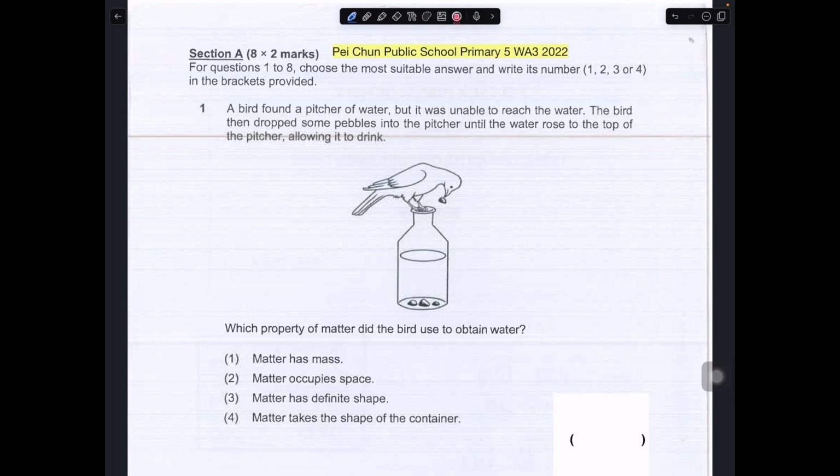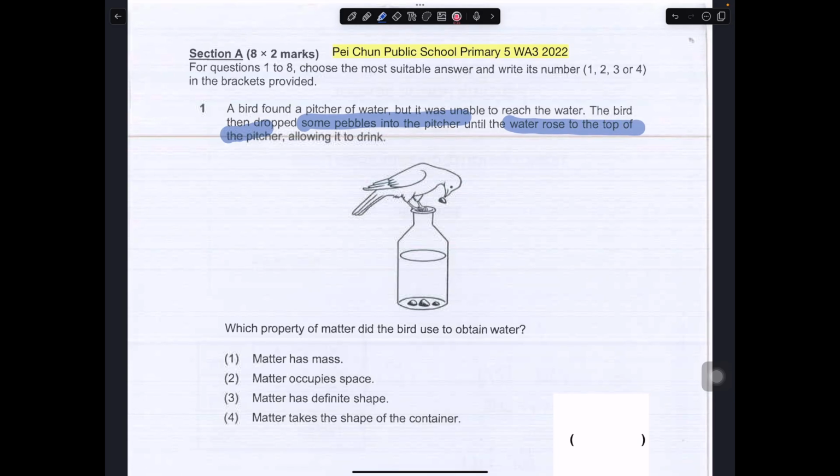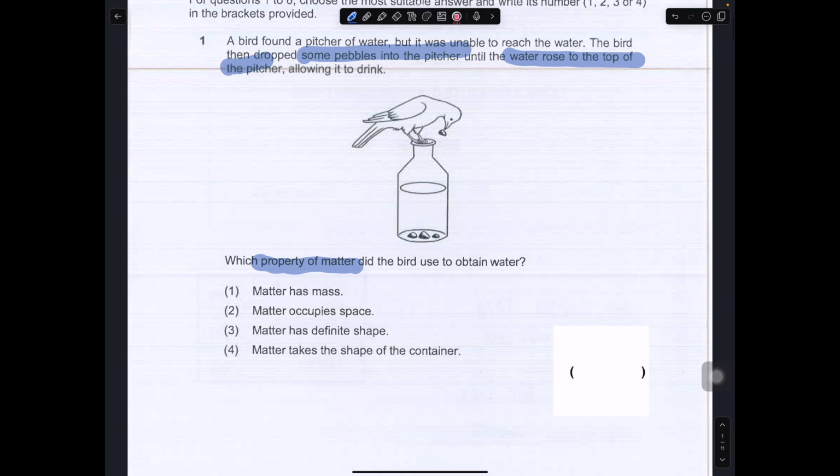We have a bird that found a pitcher of water but is unable to reach the water. So the bird drops some pebbles into the pitcher until the water level rose to the top of the pitcher, allowing the bird to drink the water. Which property of matter? So let's take a look at this part. We have the pebbles that sink in water, so it will displace the water.